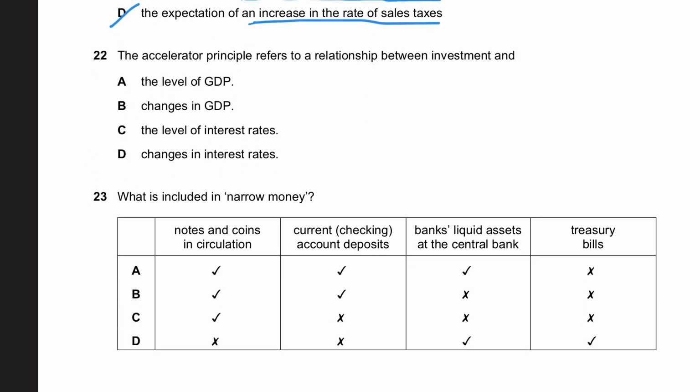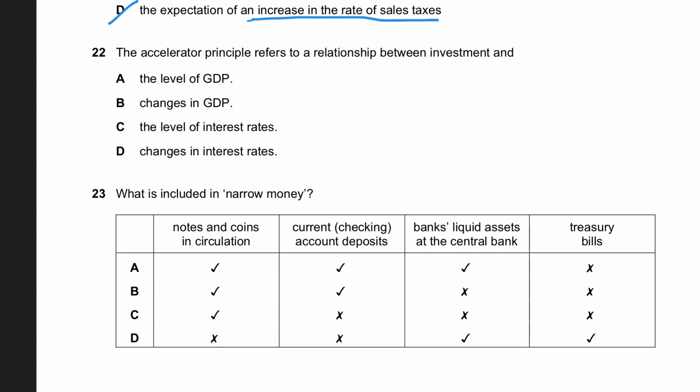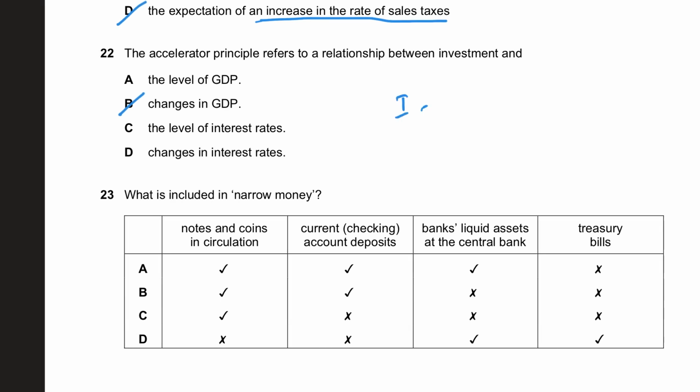In number 22, they say accelerator principle refers to the relationship between investment and... guys, the accelerator principle says this, that there is a relationship between investment and changes in GDP. It's like your investment is alpha times your change in Y, where Y is your GDP.